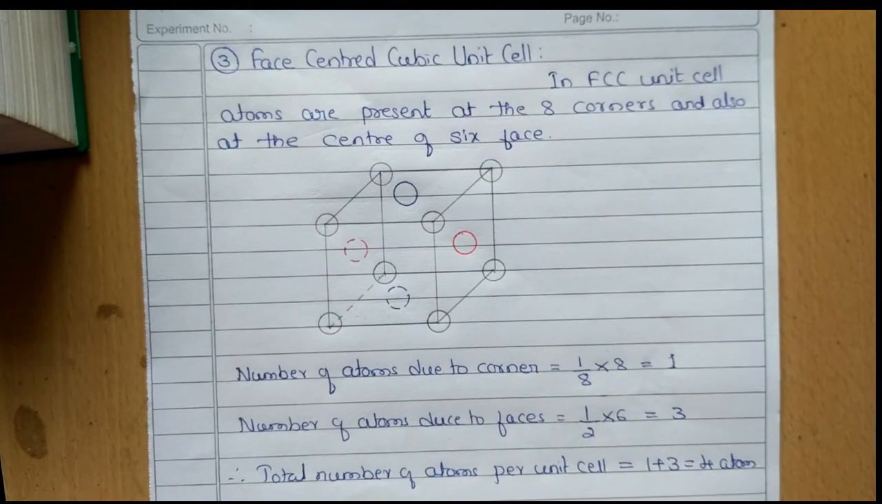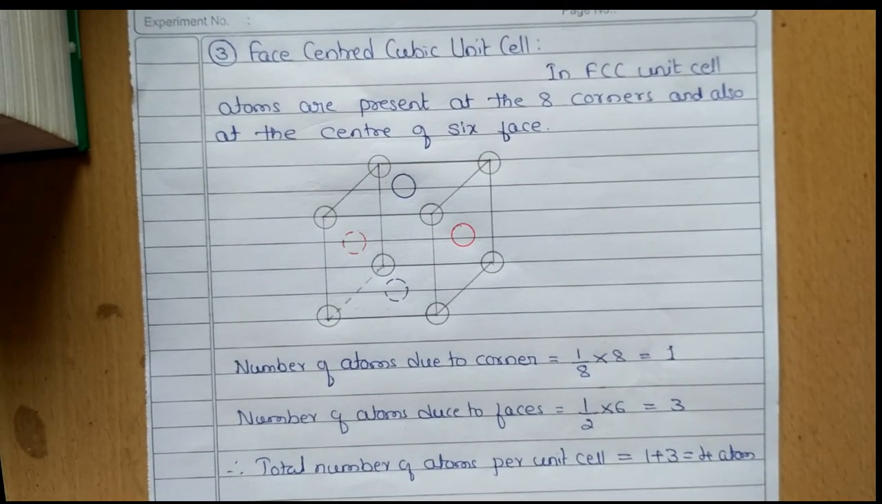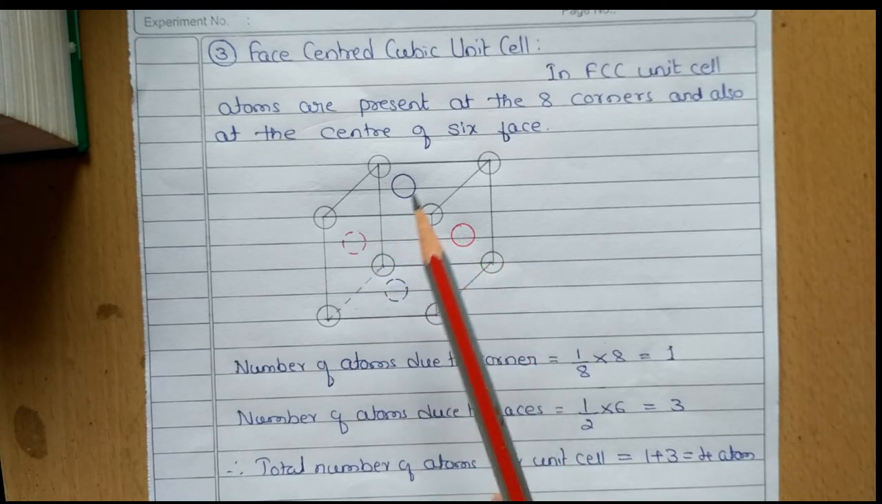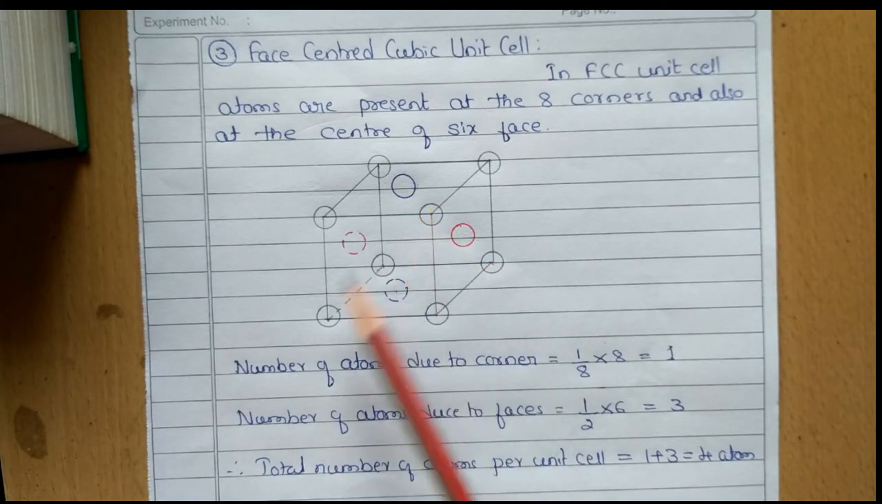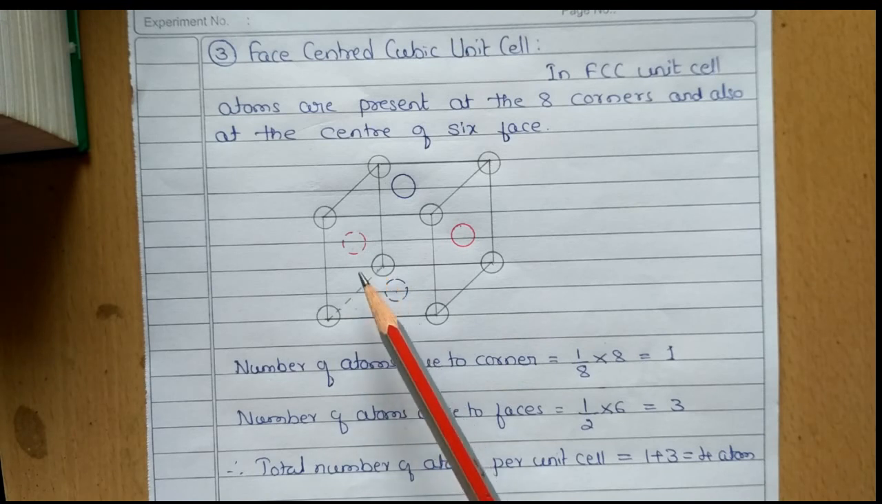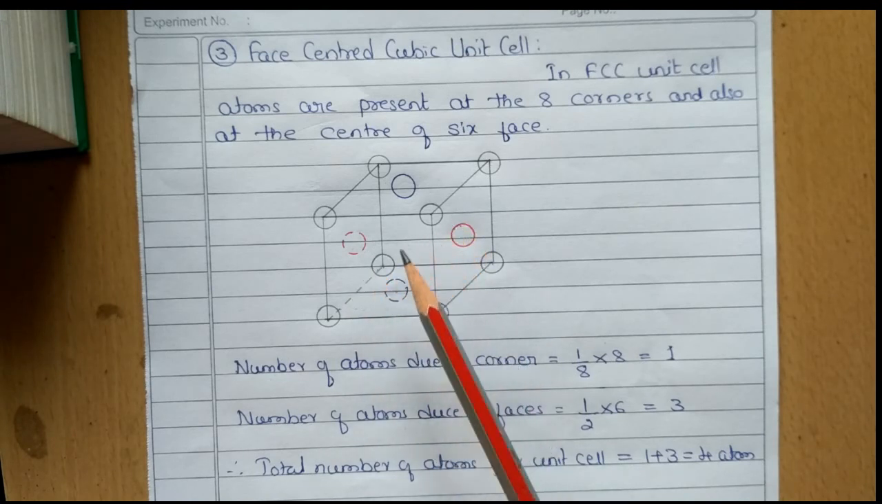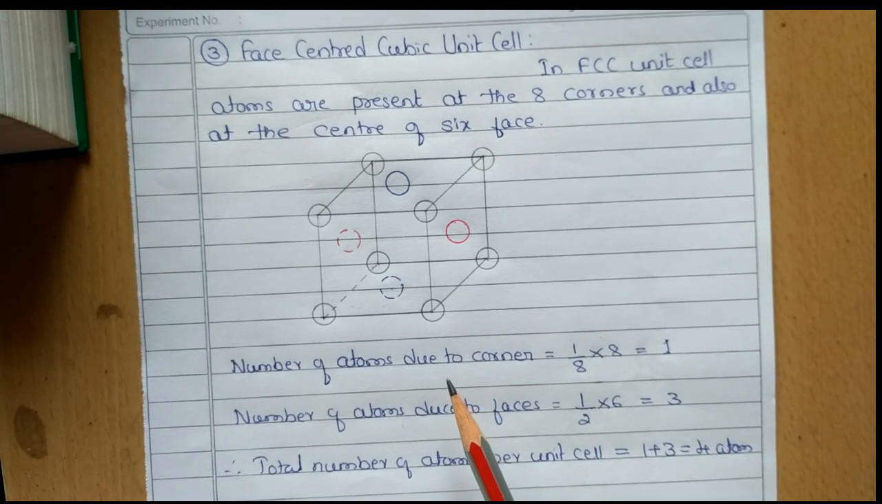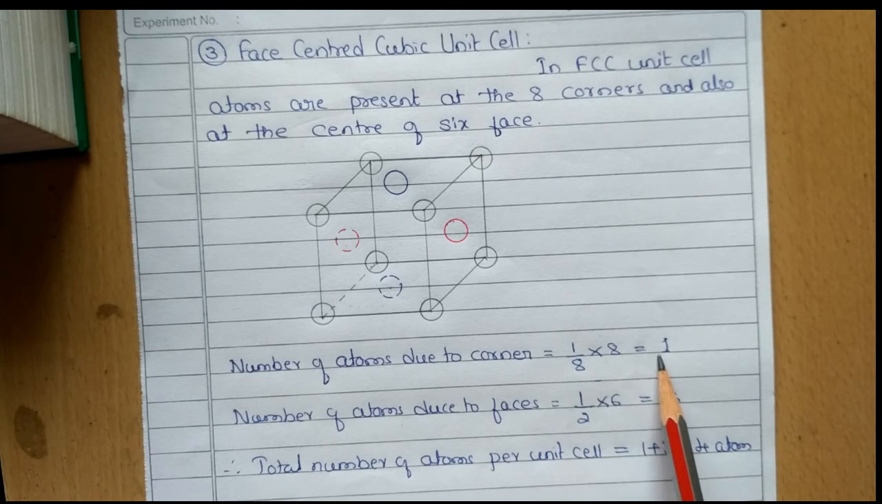So this is how you can draw and write the explanation for that. Face centered cubic unit cell, FCC, that is face centered unit cell, atoms are present at the 8 corners and also at the center of 6 faces. This is one face, this is the opposite face, this is one face, this is another face. I have not shown the front side and back side here, so that is also a face. There are 6 faces. So number of atoms due to corner, 1/8 into 8 equals 1.